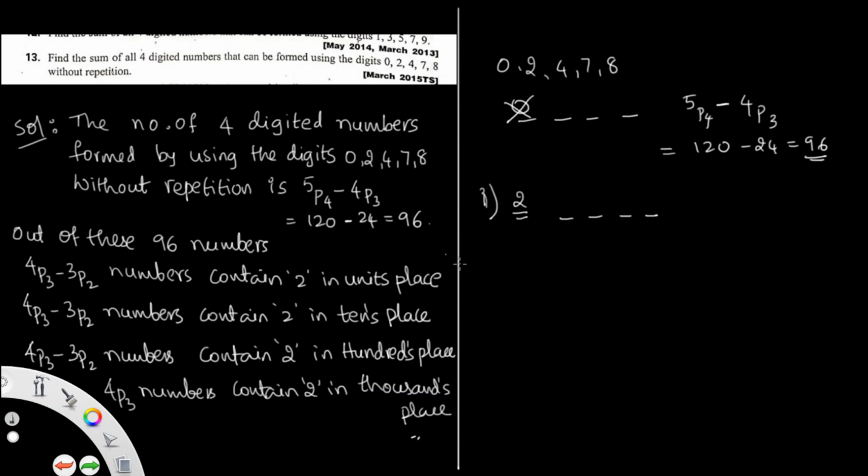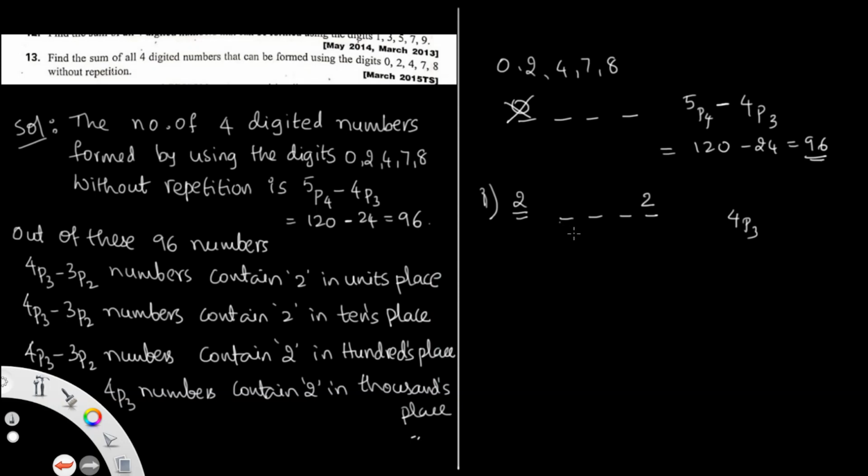How many numbers will you get with 2? The other digits are 0, 4, 7, 8, that is 4 digits. So one place is filled with 2, then you get 4P3. With 2 fixed, there are 3 leftover boxes for the 4 digits, which can be done in 4P3.